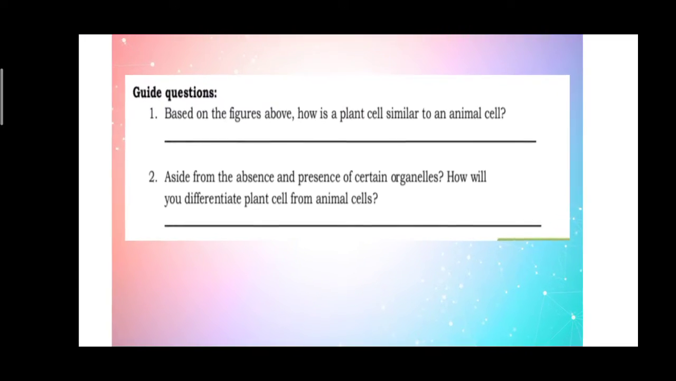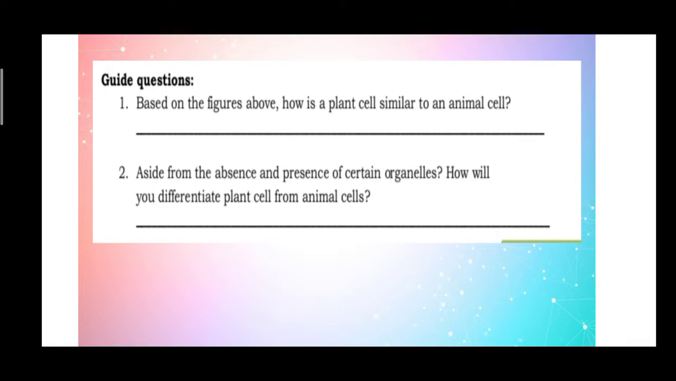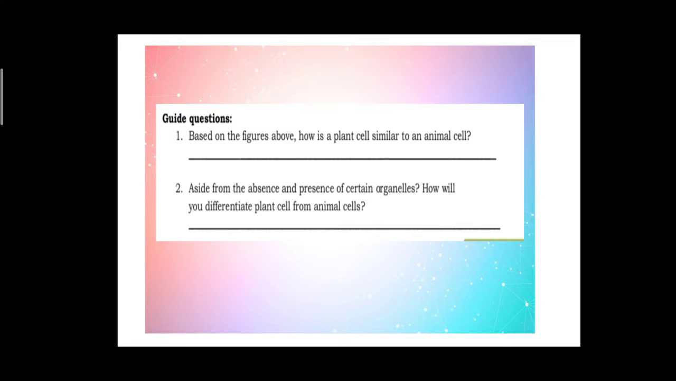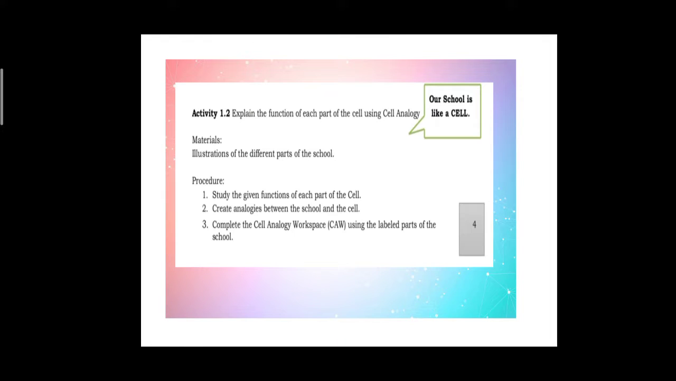Next, answer the guide question based on the figures above. How is a plant cell similar to an animal cell? Ano po yung pagkakapareho ng plant cells sa animal cells based sa figure na nasa diagram? Aside from the absence and presence of certain organelles, how will you differentiate plant cell from animal cells? Okay, aside dun sa presence or absence ng mga parts na meron sa animal cells and plant cells, ano pa yung kaibahan nila? Ano yung makikita nyo mula dun sa drawing na kaibahan nilang dalawa?